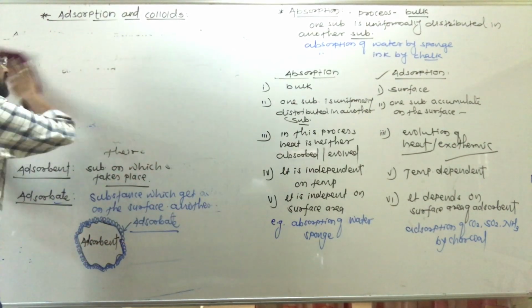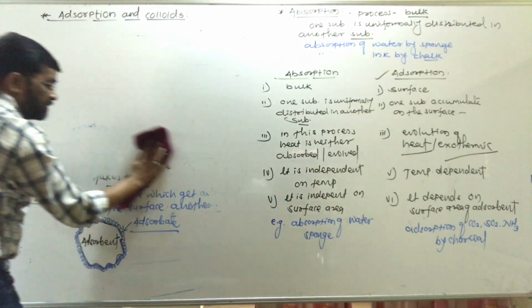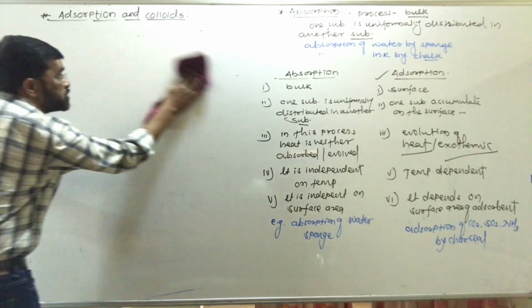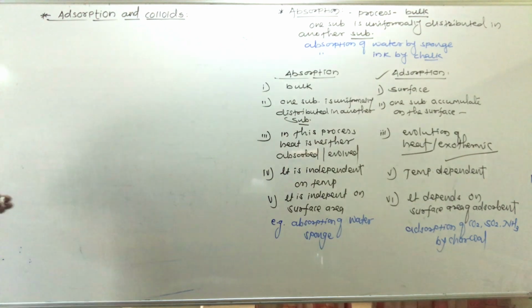Here we are to study desorption. So what is meant by desorption?